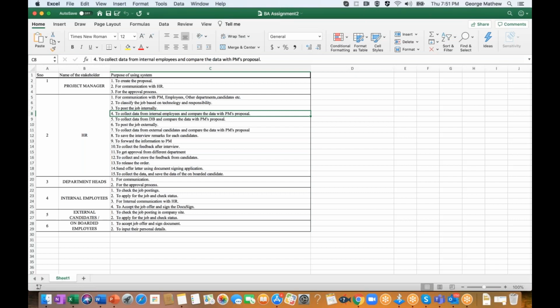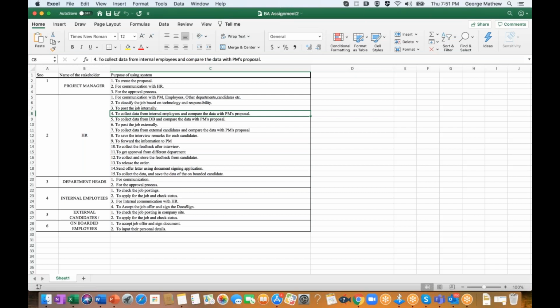I was expecting that if we click a forward button or update button, then the system does that. More than forward or update, it will be a kind of submission. Every time you enter a screening feedback and submit, or post a job internally and submit, or, if you are an employee who would like to apply for a job, upload your profile and submit, that will automatically take care of the subsequent step.